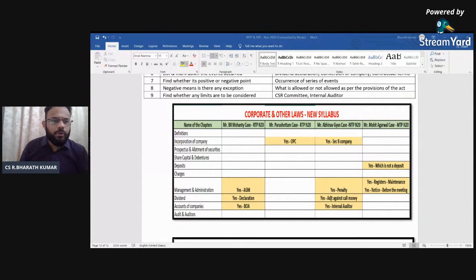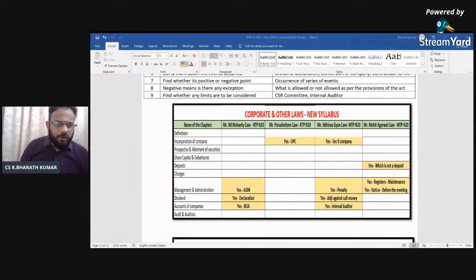Preferably, try to write verbatim, but at least, if you write that a special resolution is to be passed, and if there is a short notice, at least 95% of the people entitled to vote should have been provided. Special resolution, and one-tenth of the members residing in that particular place is sufficient for you to cover. When you cover keywords like this, it is going to be very easy.